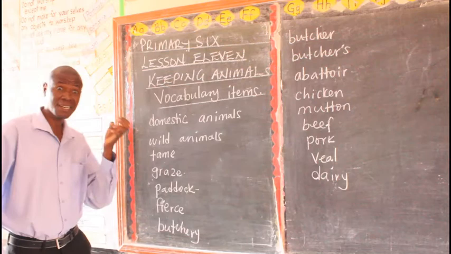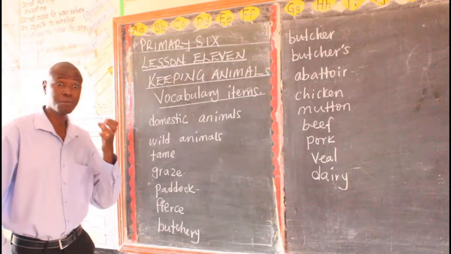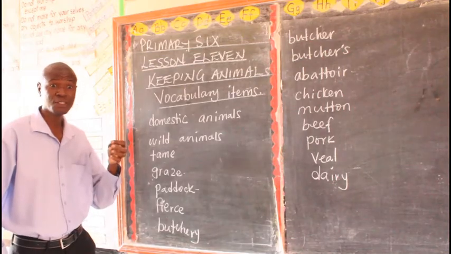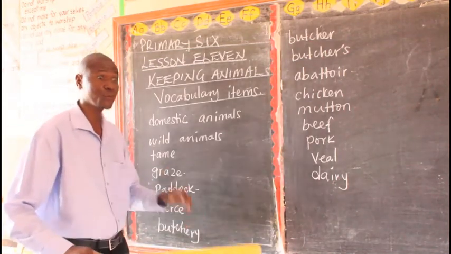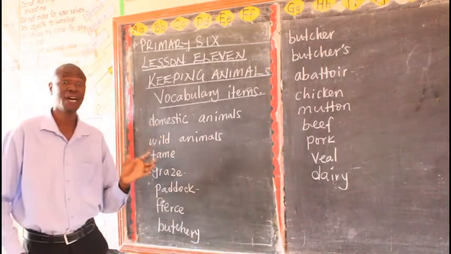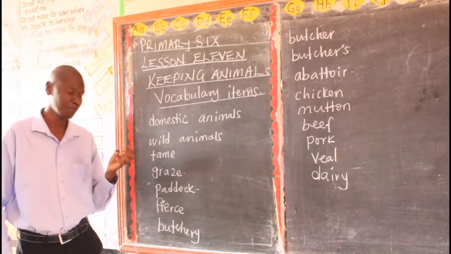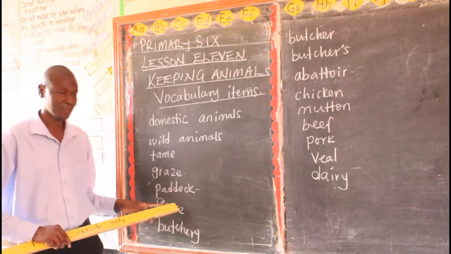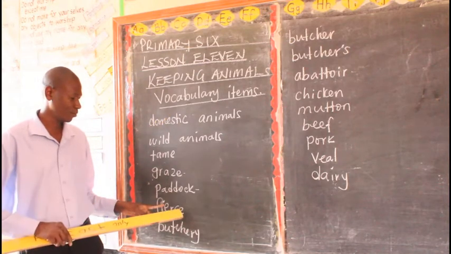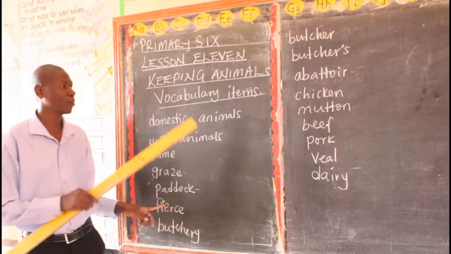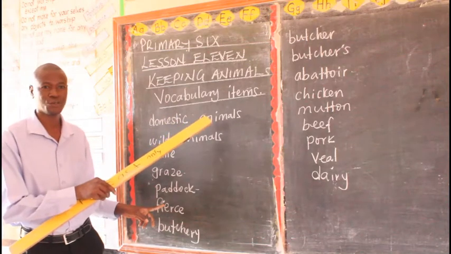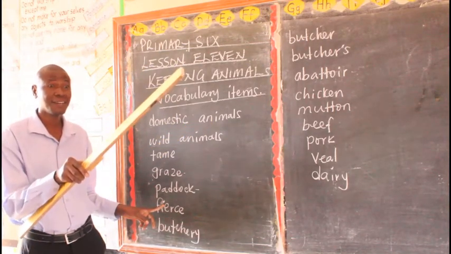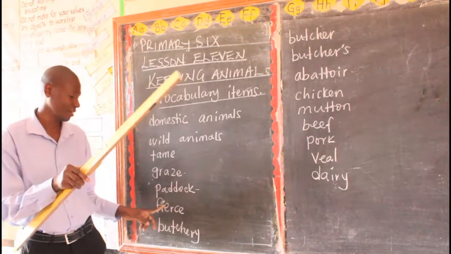Even some domestic animals like cows and bulls, you may find there are those ones which are tough. Now when you look at it like this, you'll feel like it can even attack you at any time. So that is the reason why we are looking at the word fierce under keeping animals, so that when you are at home and looking at some of these domestic ones, you can identify which one is fierce and which one is not fierce.